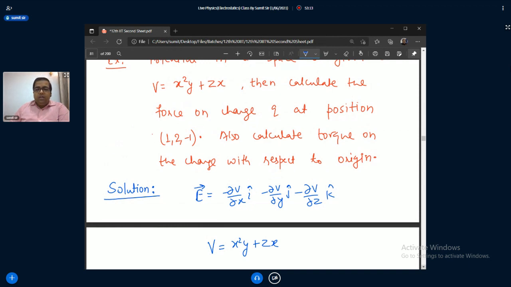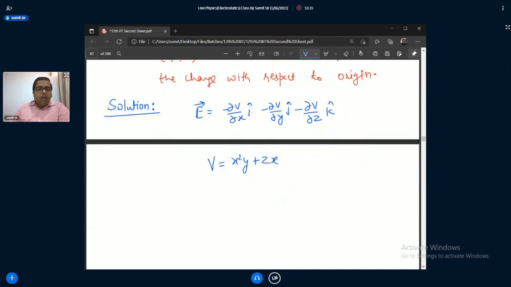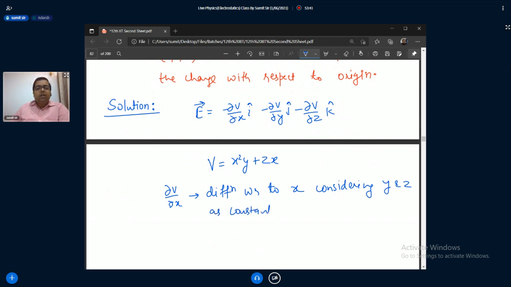The meaning of partial differentiation, when you do del v by del x, is to differentiate with respect to x, considering y and z as constant. I know how to treat constants during differentiation.